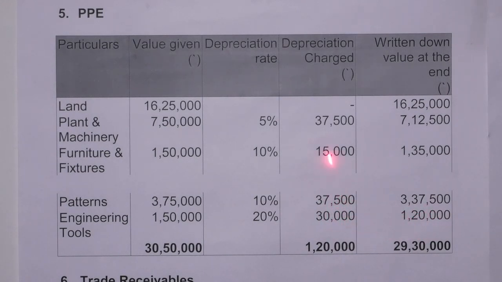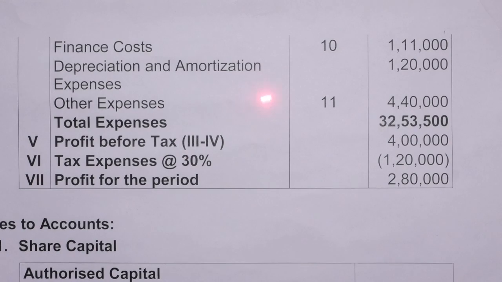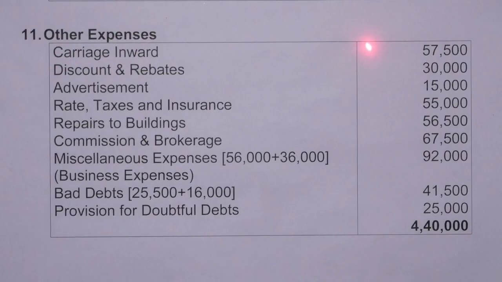So total of the depreciation is 1,20,000, and total of the written down value 29,30,000, which we will show in the balance sheet. Depreciation and amortization, 1,20,000. Next is other expenses. Carriage inward, 57,500. Discounts and rebate, 30,000. Advertisement, 15,000. Rates, taxes and insurance, 55,000. Repairs to building, 56,500.